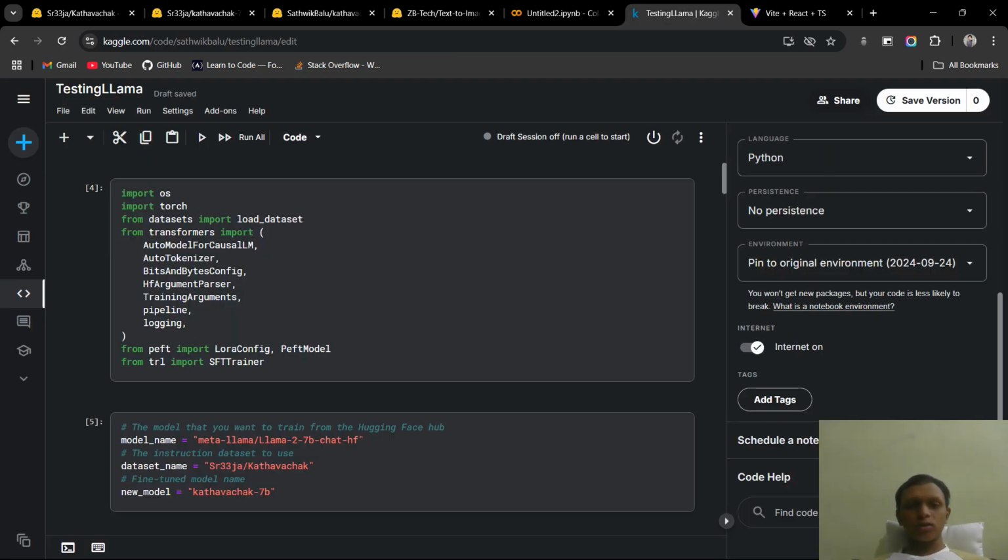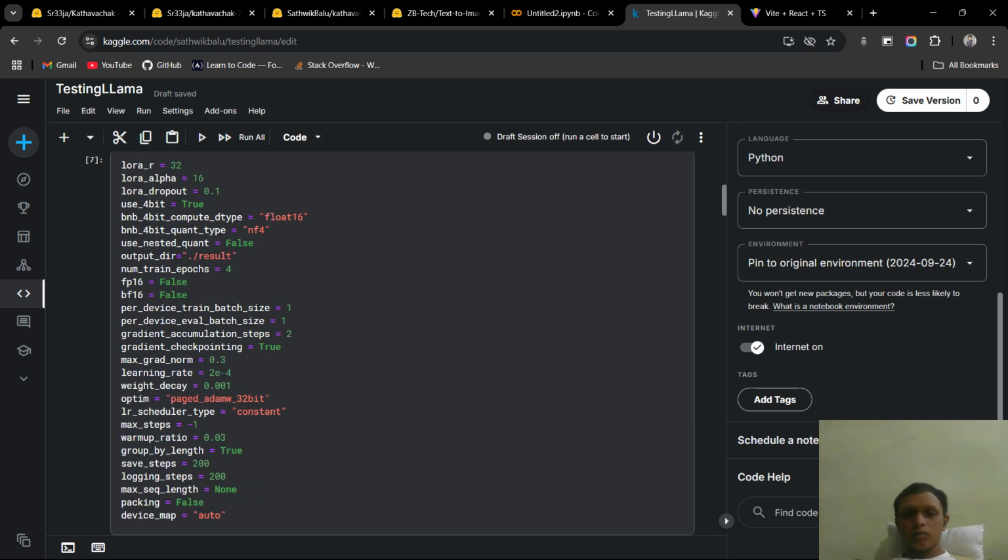First, we import the libraries and initialize the names. These are the training parameters and key LoRA parameters to train and fine-tune our model. LoRA indicates low-rank adaptation. QLoRA means quantized LoRA adaptation. Instead of updating all the weights, LoRA tracks just the changes in the weights.